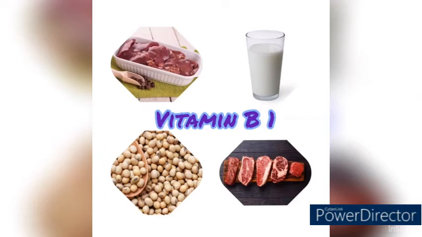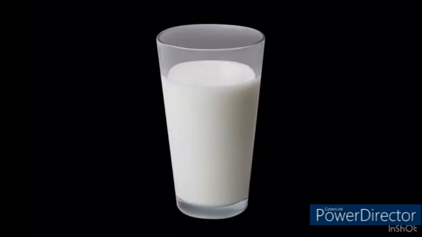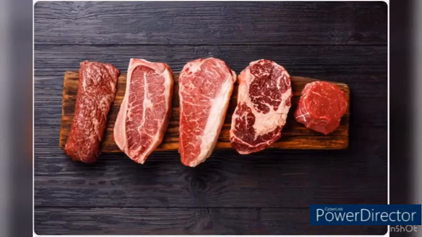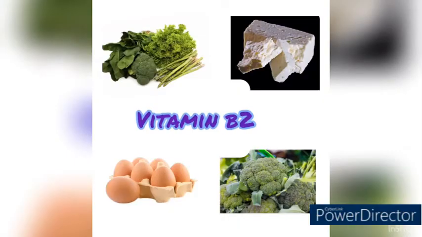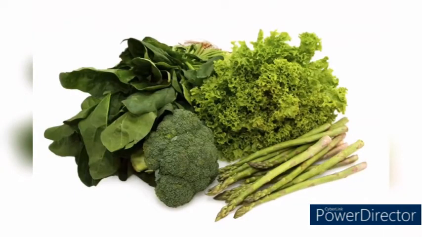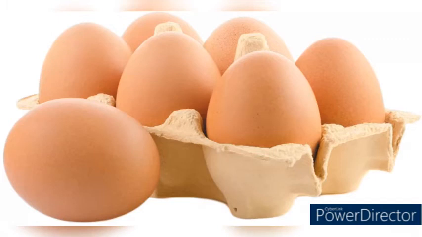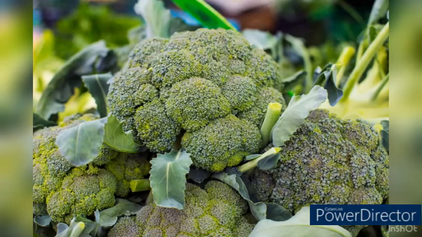Vitamin B1 helps in digestion, keeps the heart muscle strong and maintains the nervous system. We get it from milk, liver, soy products and meat. Deficiency causes a disease called beriberi. Vitamin B2 is essential for hair, skin and nail growth, and it also helps in formation of red blood cells. We get vitamin B2 from food sources like green leafy vegetables, cheese, eggs, broccoli. Its deficiency causes skin disorders and redness of eyes.